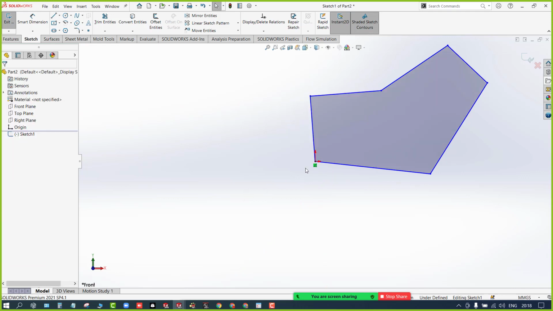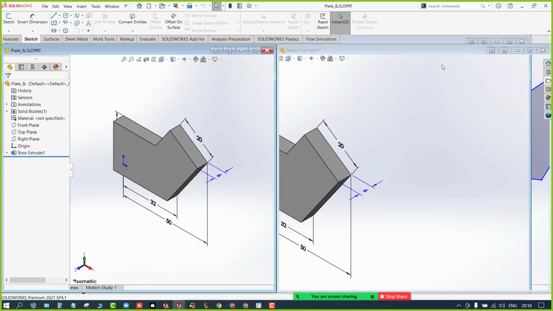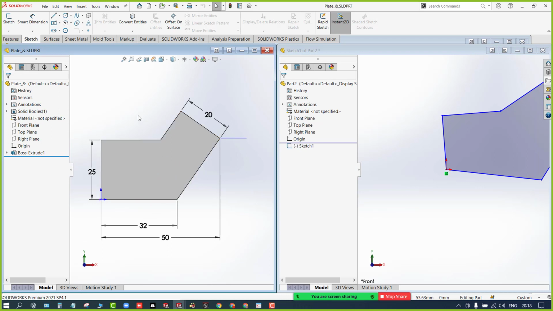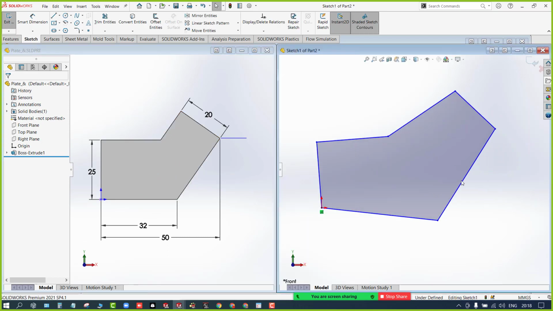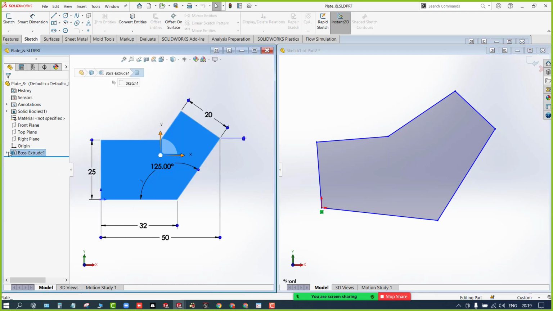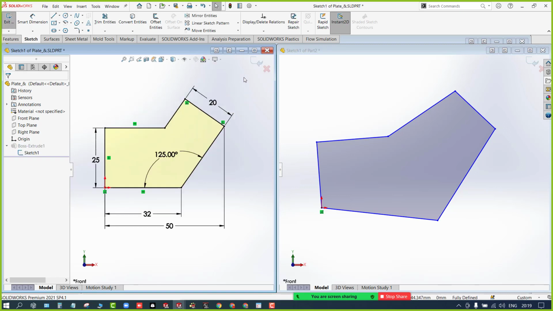Now, let me activate the sketch so that you can understand. This line is horizontal, right? Yes. So this should be horizontal.